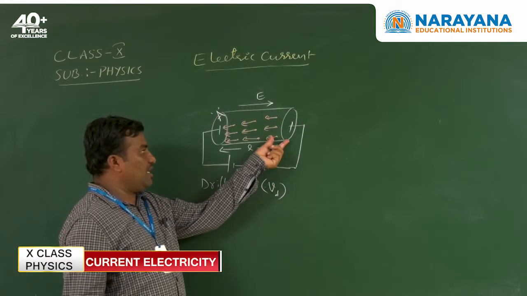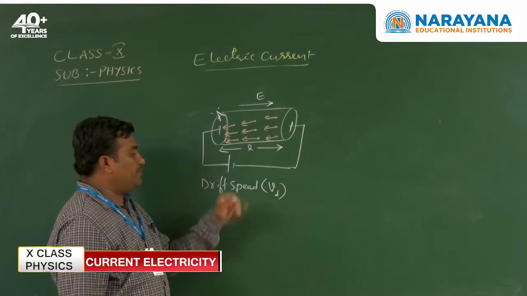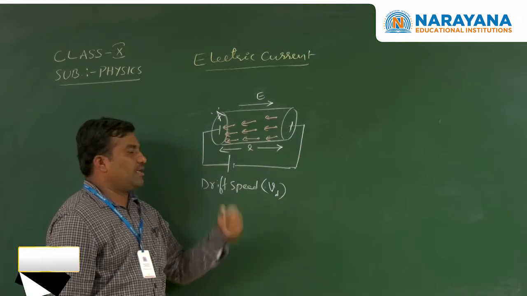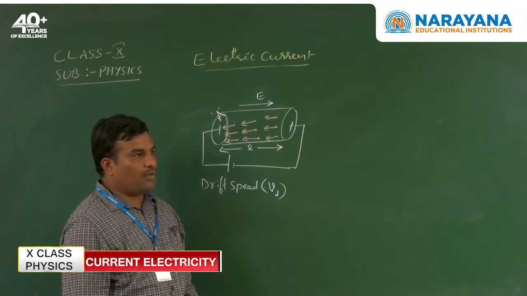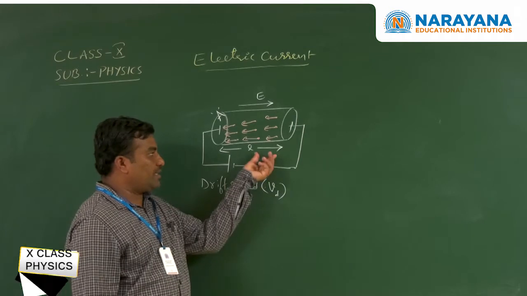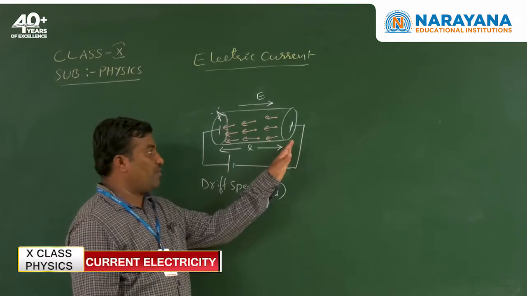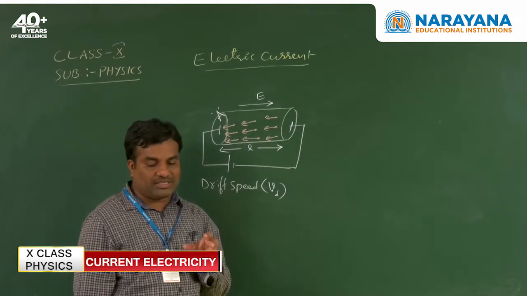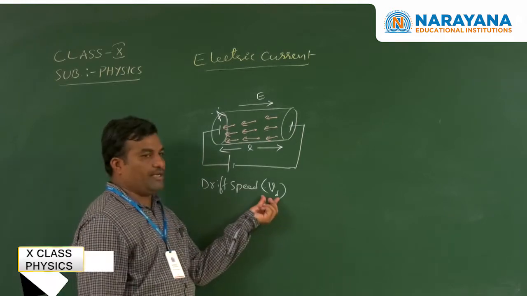Now here we discuss the electron travel, the drift speed. The area of cross section of the conductor is A, the length of the conductor is L, and the volume of the conductor is equal to A into L. The conductor has n number of charges, which can travel from one place to another. The distance covered by each charge in 1 second is Vd.